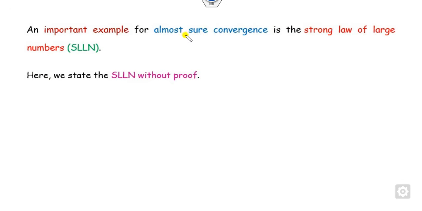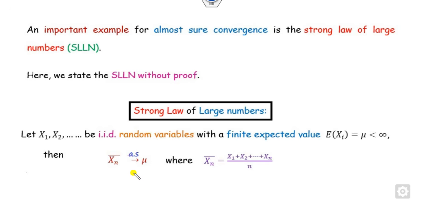Whenever you want to prove convergence almost surely, we will discuss the strong law. The important example of almost sure convergence we have described here. This is the way you have to understand the strong law of large numbers.